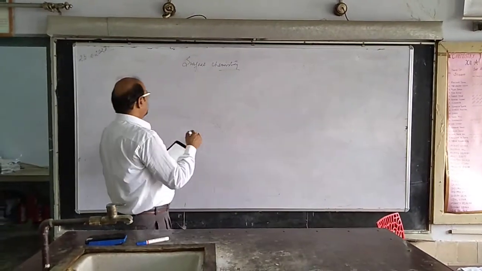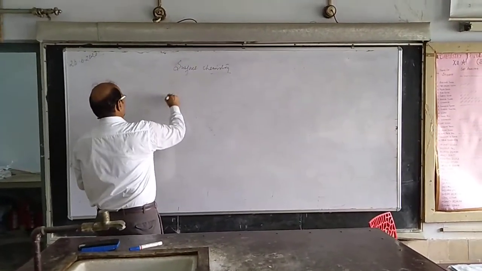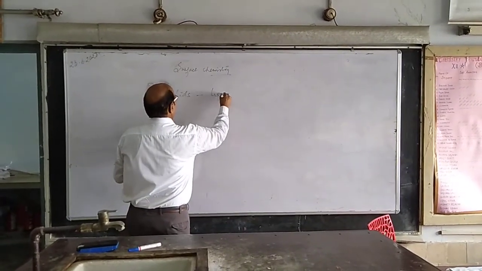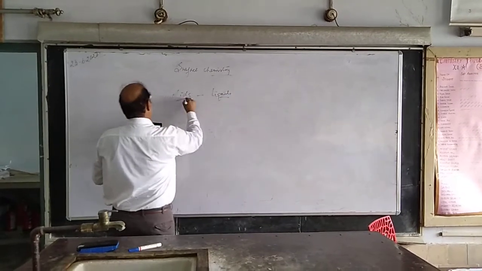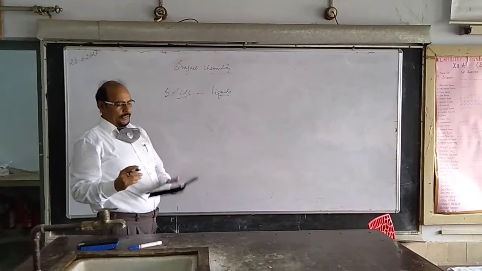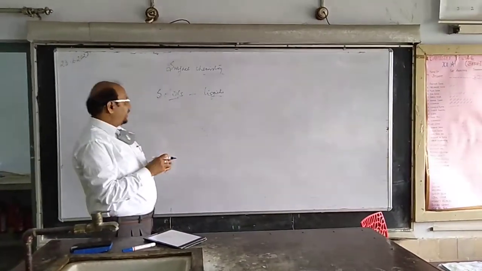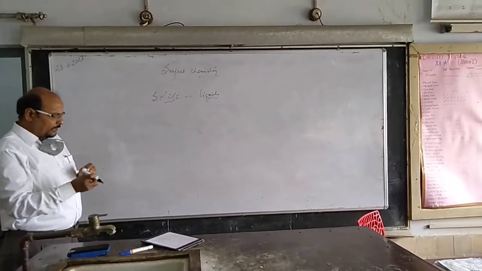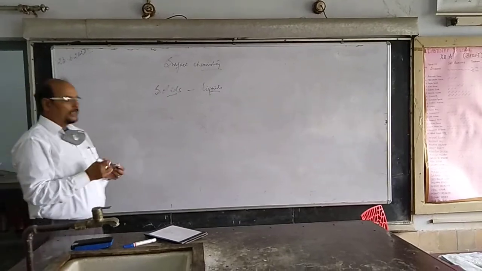Say, if there are two states of matter, solids and liquids, right? So these are two different states. These two different states are having the adsorption process shown. How can this be shown?